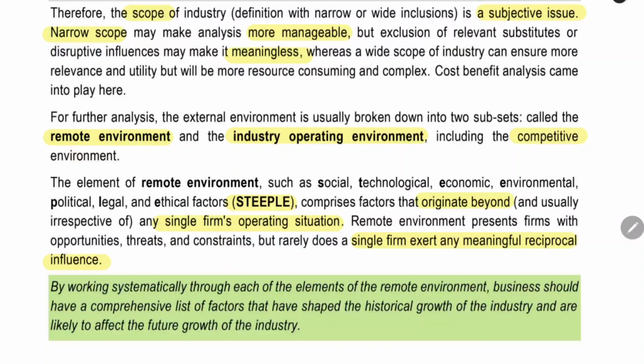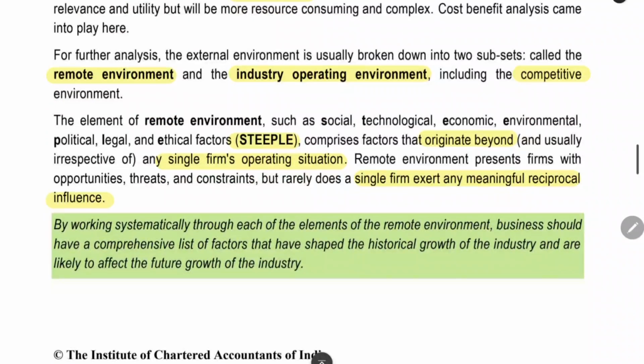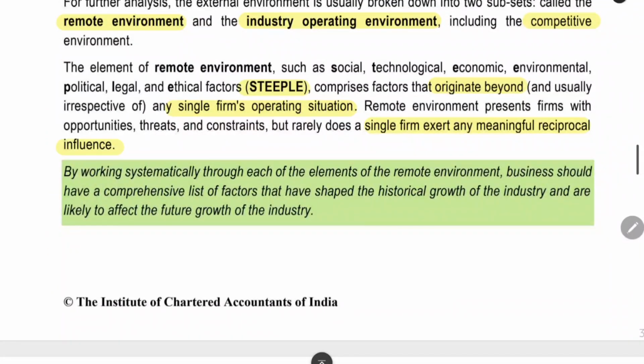Remote environment is the one which is beyond the organization's operating situation. What is the operating situation? We will have our own circle. Within the circle, we will operate. That is the industry operating environment. Anything which is outside that environment will be called as remote environment. It will be the social, technological, economic, environmental, political, legal, and ethical factors, STEEPLE. These are the factors which are beyond the firm's operating situation. These are all not controlled by the company. A single firm cannot exert any pressure or create any change in these factors. We cannot change this in a single manner. So we cannot influence these things. That will be the remote environment.